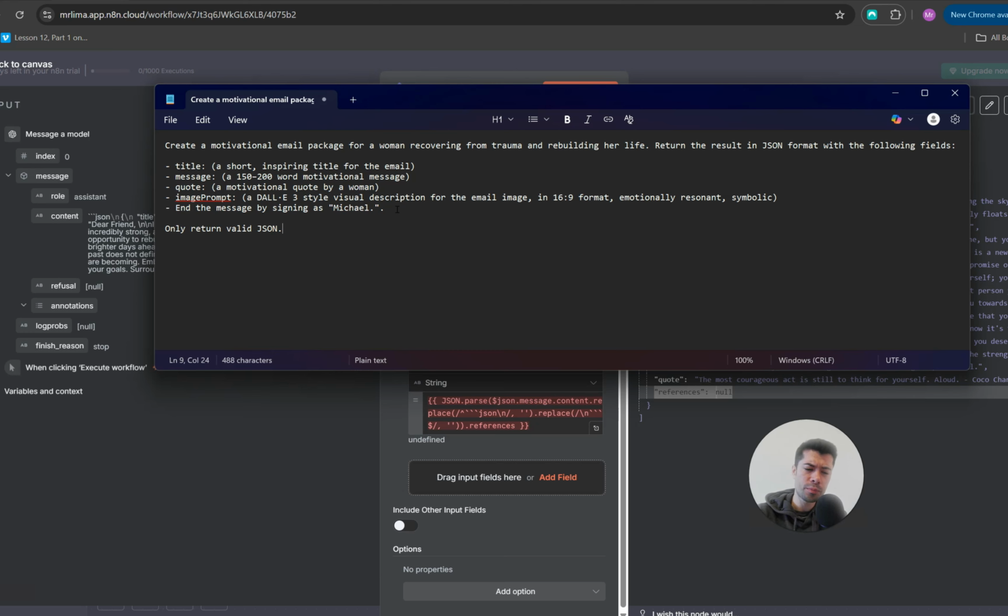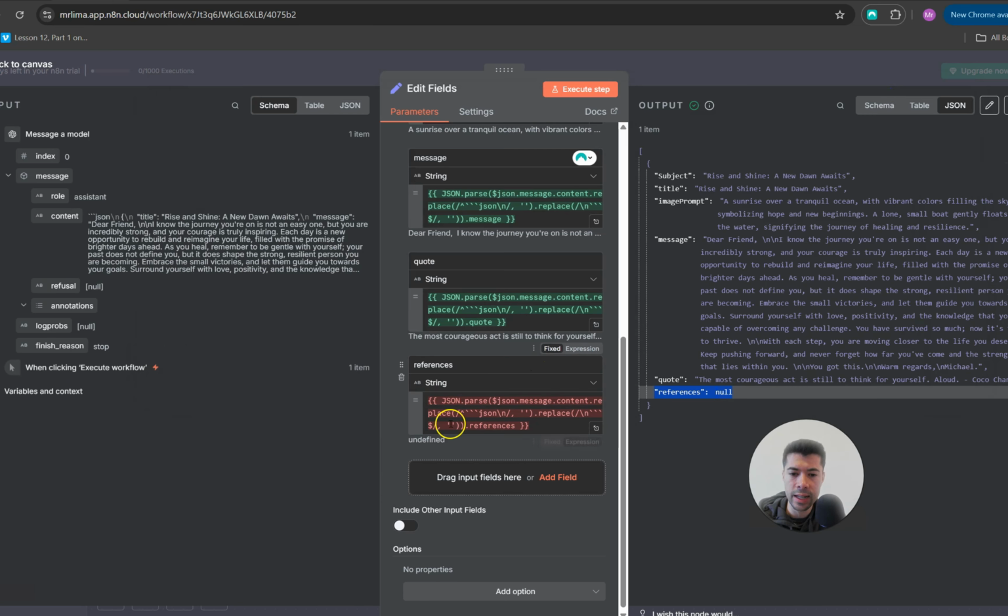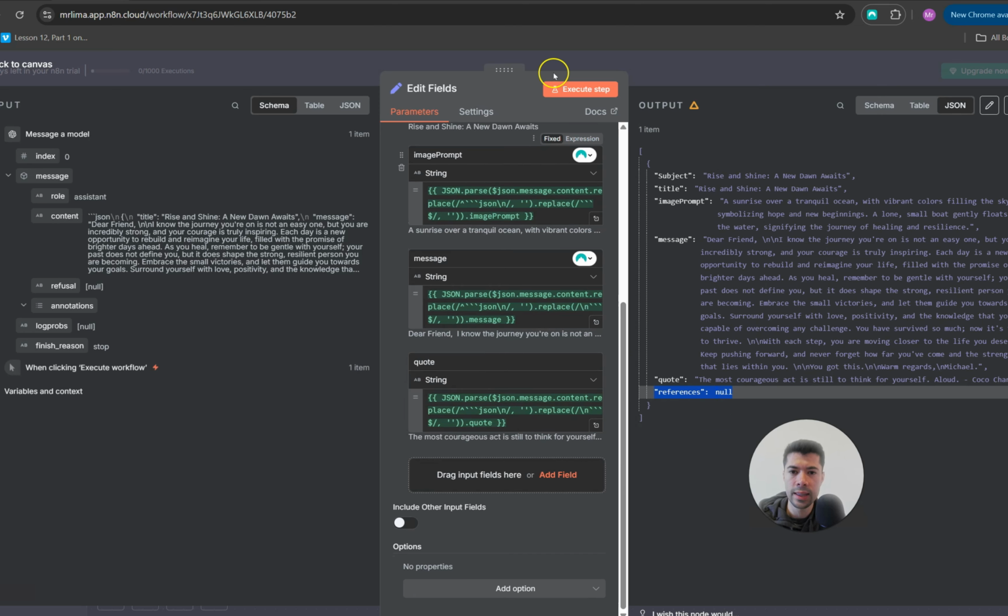But then after doing research and everything else, I realized that it is actually a very advanced thing to do, and I don't think it's suitable for this first AI agent tutorial. So I removed that, and what this is telling me is, okay, I can't find anything related to reference, and that makes sense because I removed that. Delete this, okay, now you can execute it once more, and as you can see, everything is working properly.